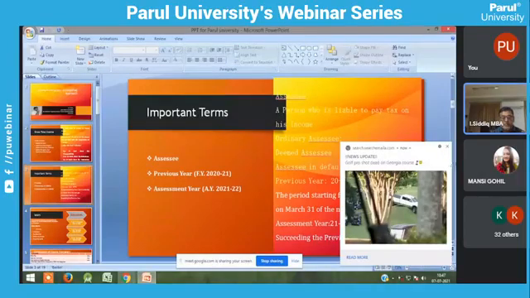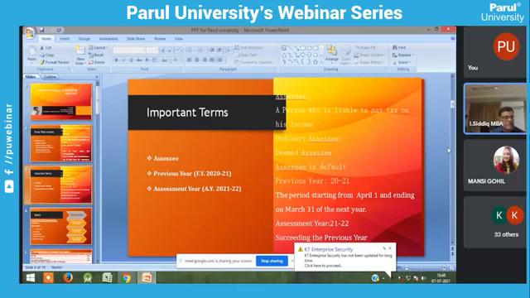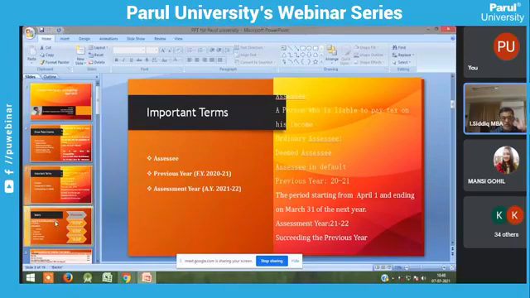So this important difference, you should know first. An assessee is a person liable to pay tax. The previous year, as you know, is a period commencing from April and ending with March. The assessment year also commences from April and ends with March. In the previous year you assess your total income, and for that total income you pay the tax in the assessment year. These are important terms that every salaried employee should know. My dear students, next we are going to see the topic salary.